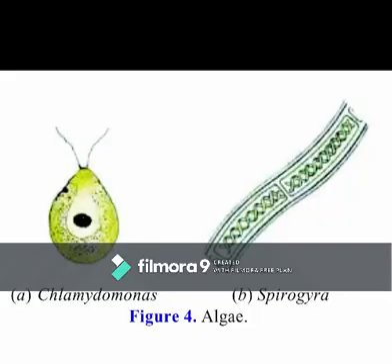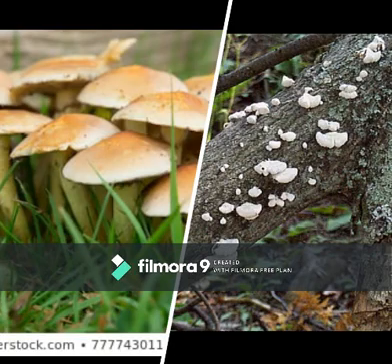Here we see two examples of algae. Chlamydomonas is a unicellular alga and Spirogyra is a multicellular alga. Okay. Now let us discuss the fifth group, fungi. Children, just like algae, fungi are also unicellular as well as multicellular microorganisms.